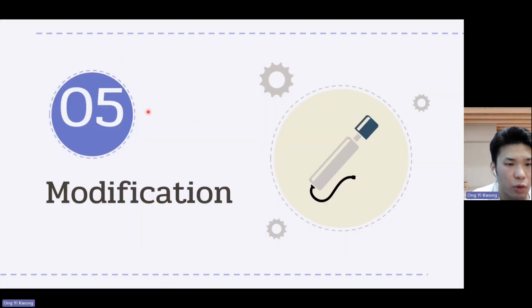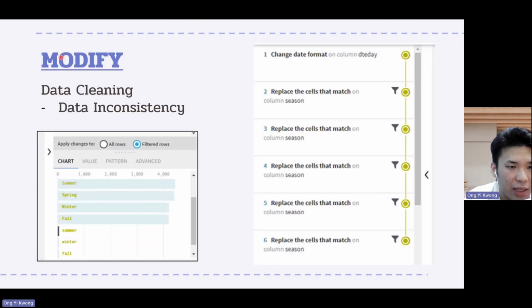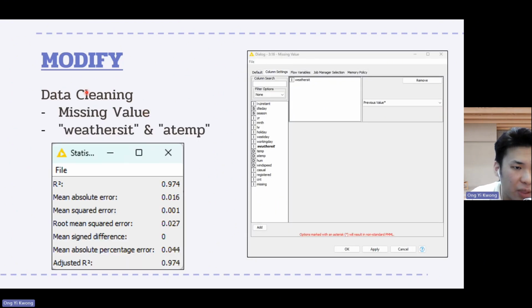I'll take over the presentation to talk about modification and data modeling. So we did some data cleaning for the data error. First, for the data inconsistency, we're using Talend data preparation to replace the minority with the majority. Moving on, we found missing values in the columns battery seed and A temperature.